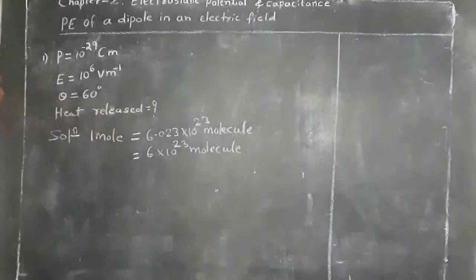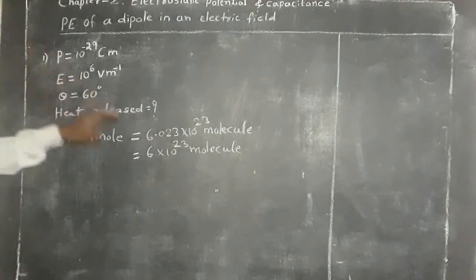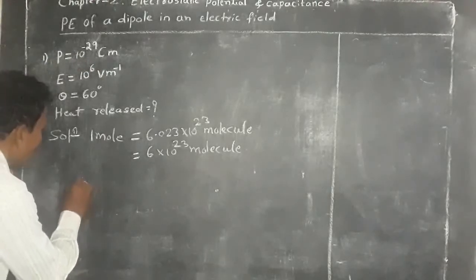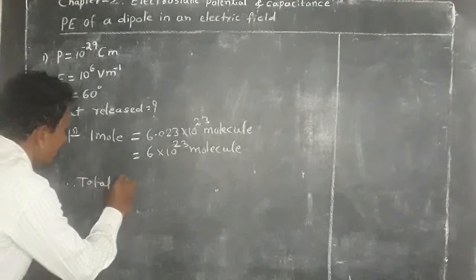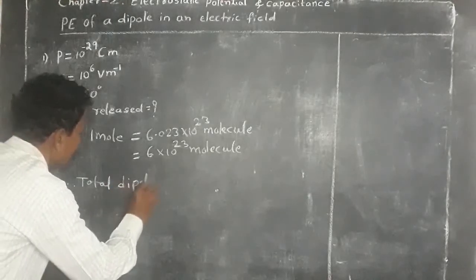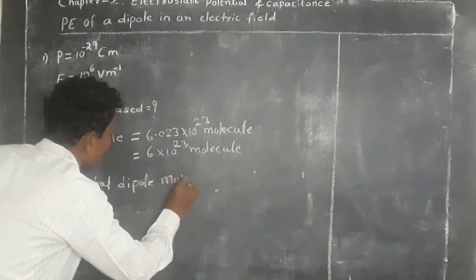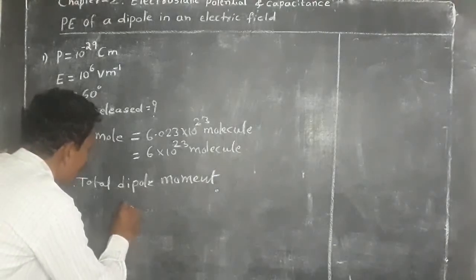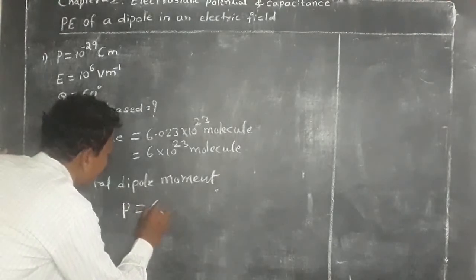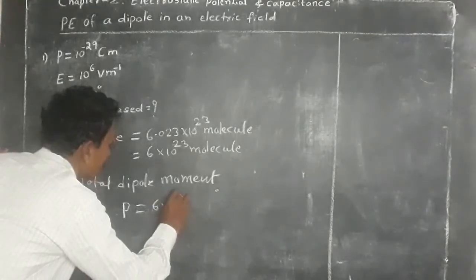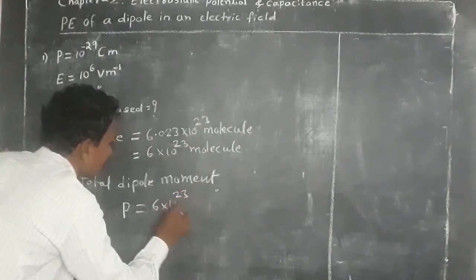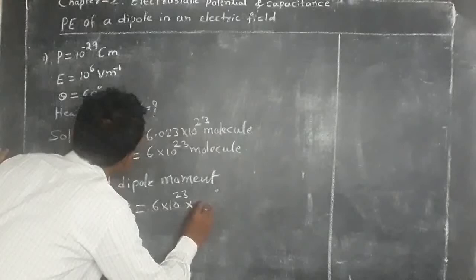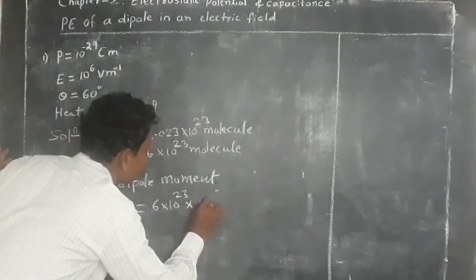Therefore, total dipole moment of all these molecules, it is for one molecule. Therefore, total dipole moment of all the molecules is P equal to 6 into 10 to the power 23, that is number of molecules into dipole moment of one molecule, that is 10 raised to minus 29.